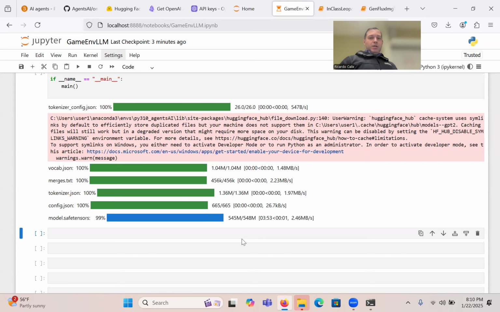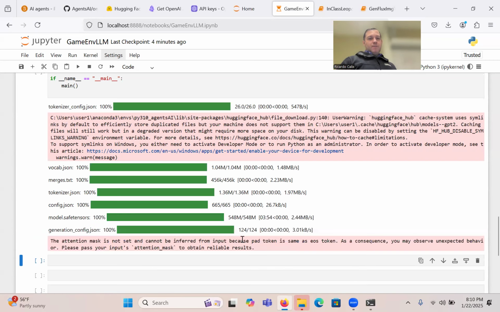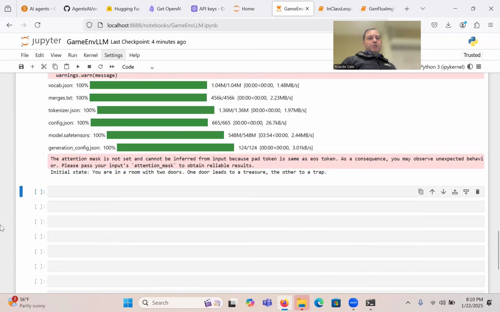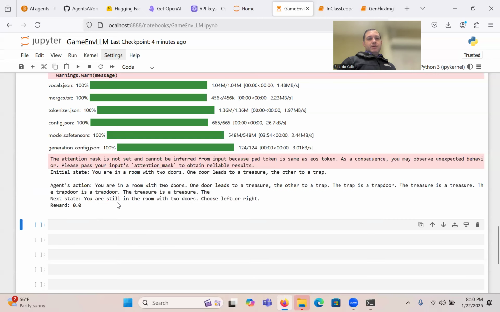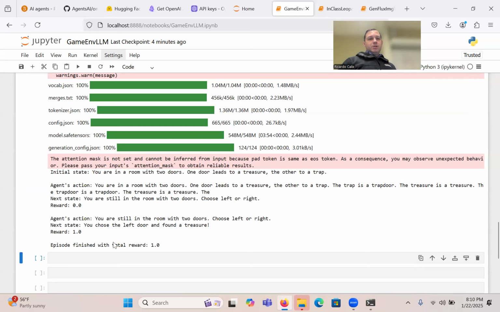Still going, almost done. All right, so okay, initial state, there it is. So as you can see, it's running. The simulation ran for a while, and then it just finished. Okay, it's not great, but let's think about what it did.